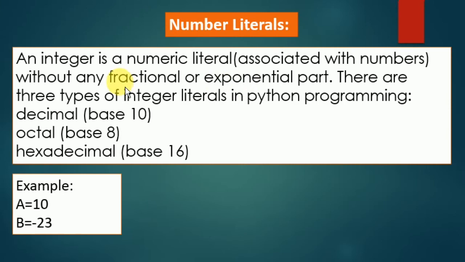Number literal. An integer is a numeric literal without any fractional part. This means when we declare a number literal, it will store only a numerical value without the fractional part. There are three types of integer literals: decimal, octal and hexadecimal. I have given you the example also: A equals to 10 or B equals to minus 23. This is our number literal, and A and B are going to store only numeric values without a fractional part.